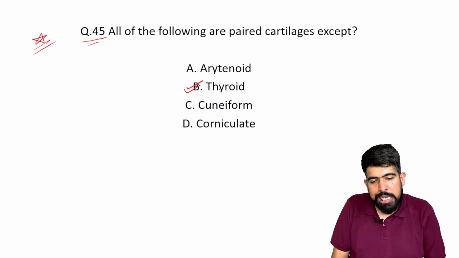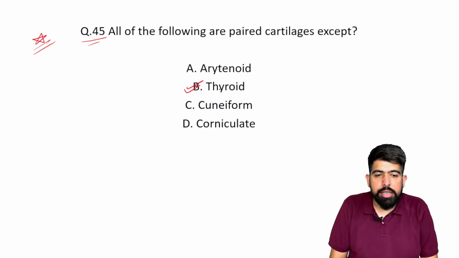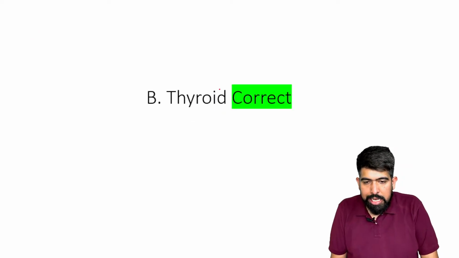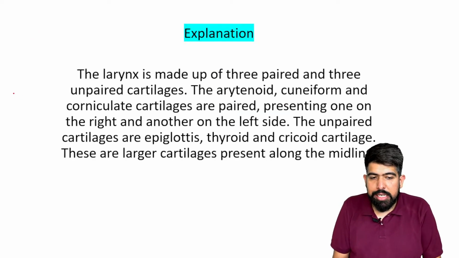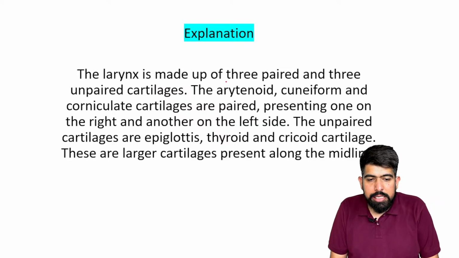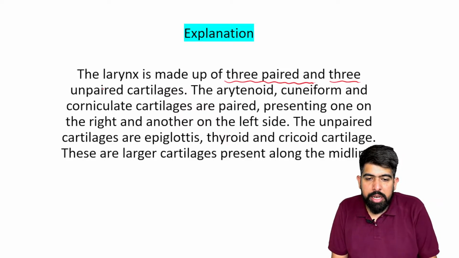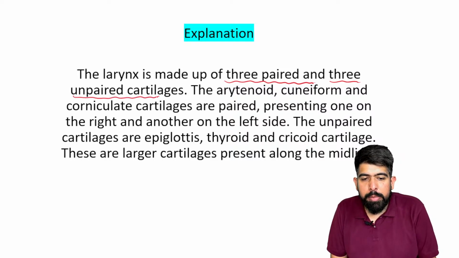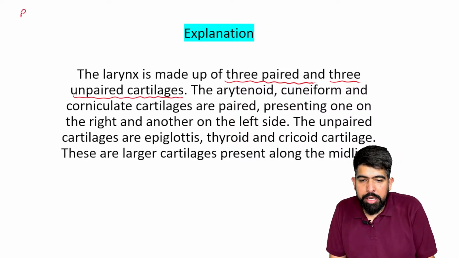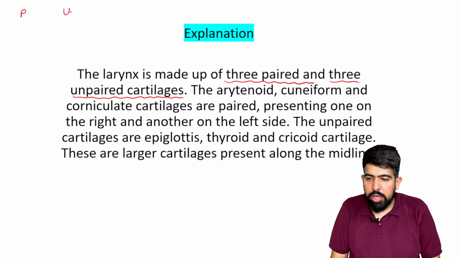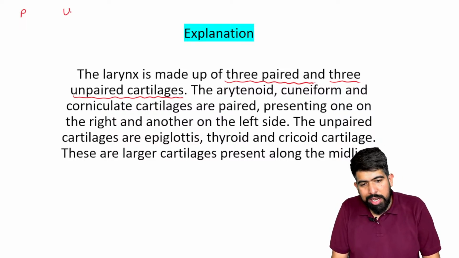What will be the answer? Your answer will be here, the thyroid cartilage, right? If I'm talking about the thyroid cartilage, please understand the larynx is made up of 3 paired cartilages and 3 unpaired cartilages. Now remember this: one is the paired cartilage, one is the unpaired cartilage. Total 3 each. What is the mnemonic for them?